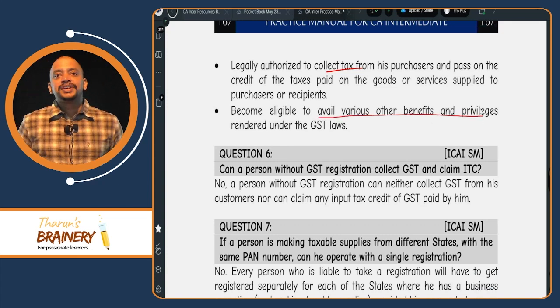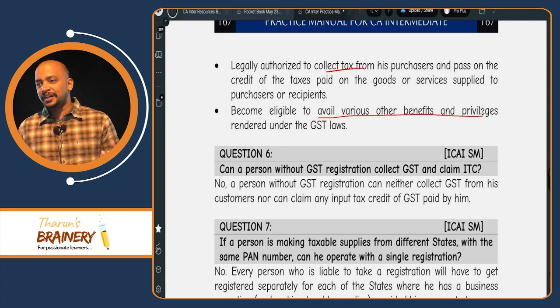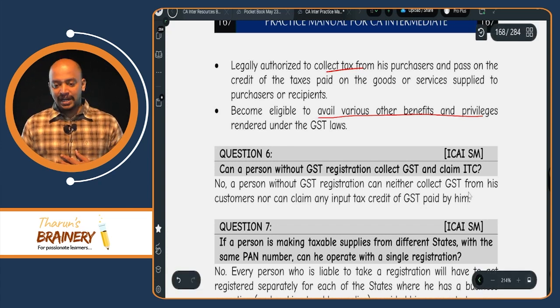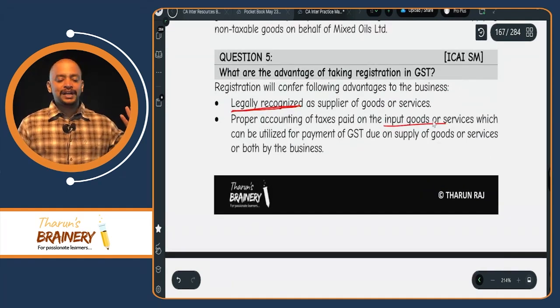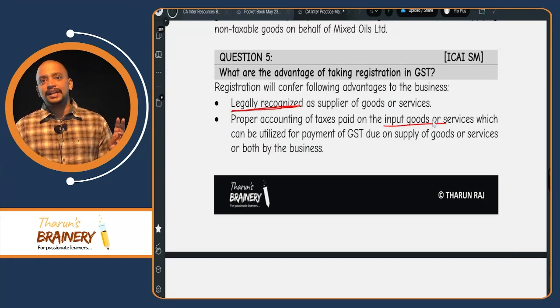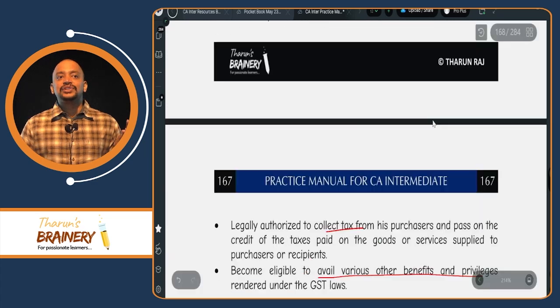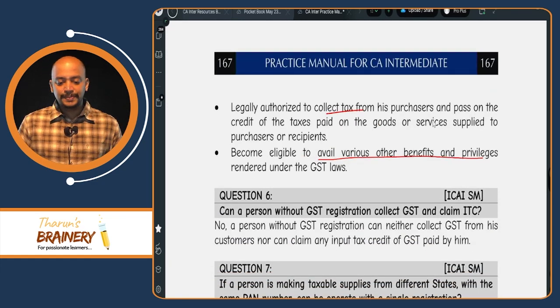Actually, if you are a GST registered person, MSME loans and all we will get easily. There are micro, small and medium enterprise loans which are offered by the banks at a concessional rate of interest. Those loans we will be easily getting. So that is the advantage of getting registered. So 4 points you need to write. First, legally recognized; they can take ITC on their inward supplies; they can collect GST from their customers; and various other benefits and privileges.